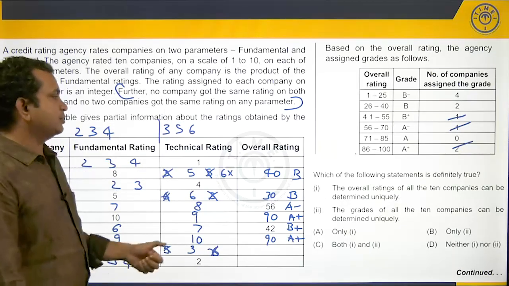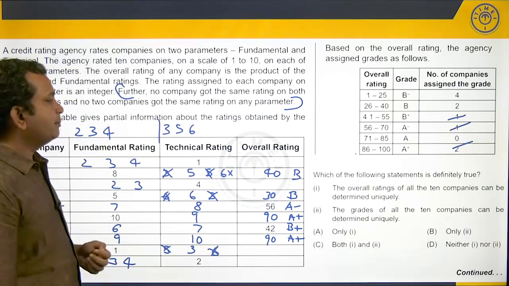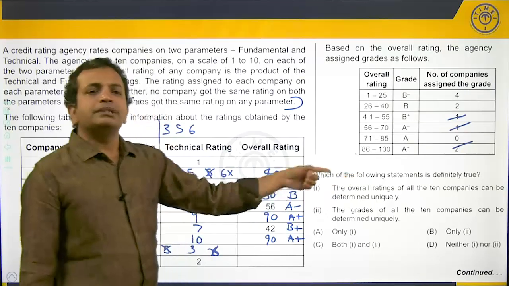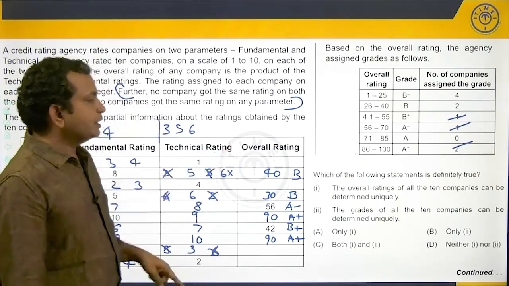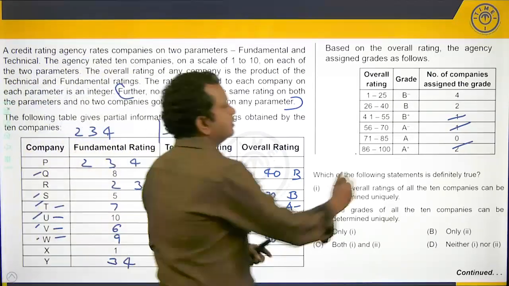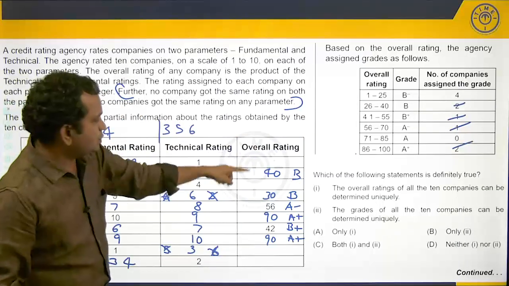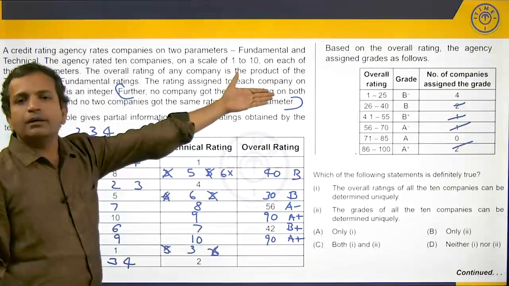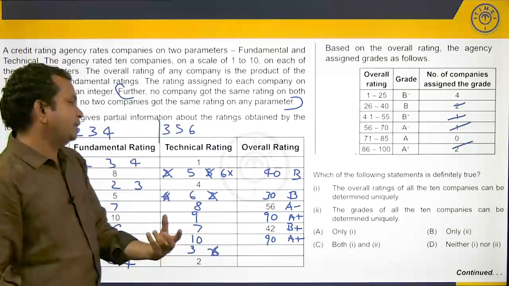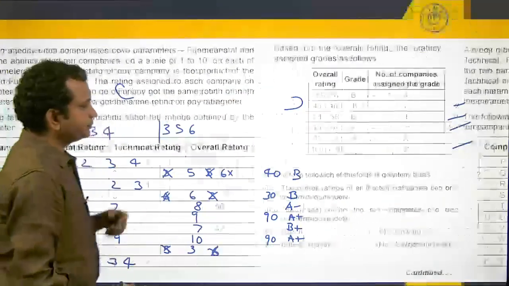So, let's see if we can answer the questions. Which of the following statements is definitely true? The overall ratings of all companies can be determined uniquely. No, the overall ratings of all the companies cannot be determined uniquely. The grades of all the 10 companies can be determined uniquely. Yes. Why? The B's have been fixed, and all the others have been taken care of. The remaining 4 companies, 1, 2, 3 and 4, are B minuses. Therefore, the grades of all the 10 companies can be determined uniquely. Therefore, the answer is only 2, option B.